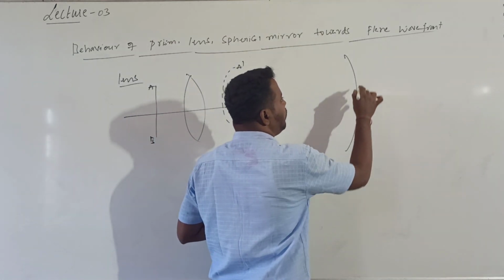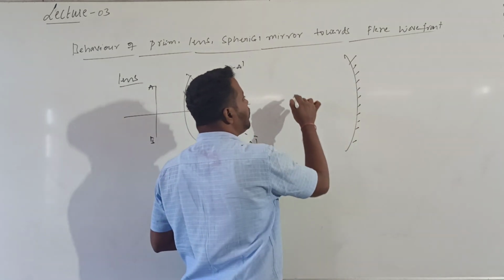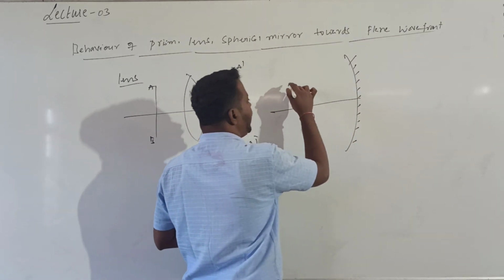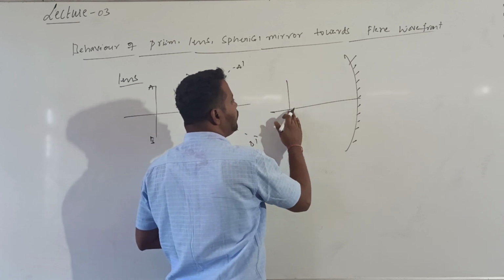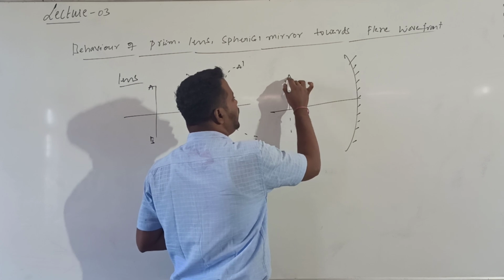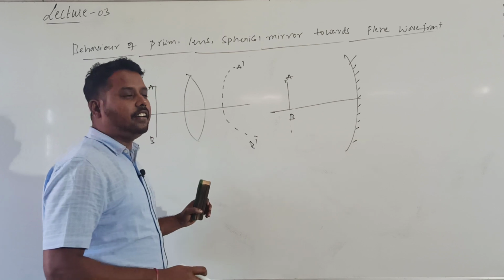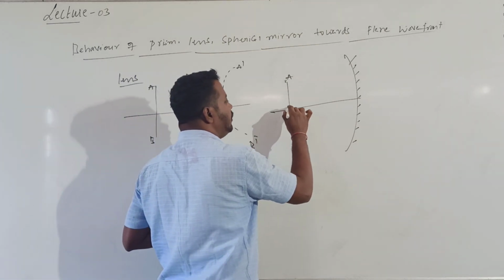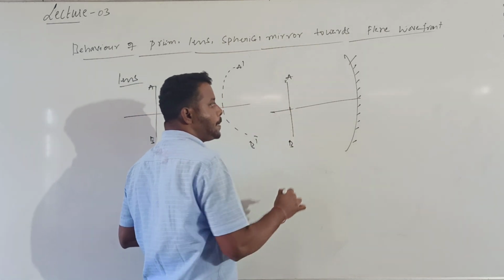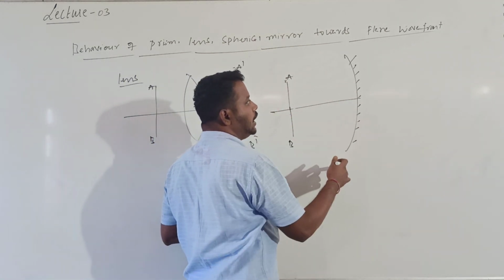Now when I consider a spherical mirror, let me consider one concave mirror. Now I will consider a plane wavefront. If that plane wavefront was incident on this, let me call that plane wavefront AB. Otherwise, I will consider the plane wavefront like this. So this is B.